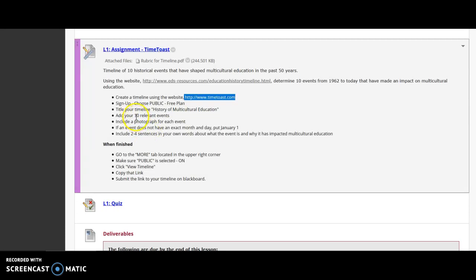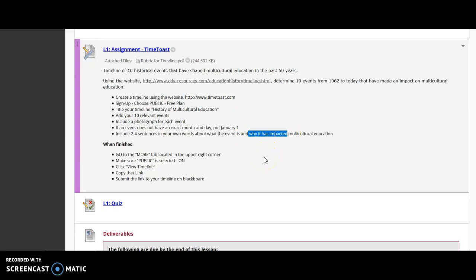Please make sure that you have at least 10 events, a photograph for each, and a date. And it definitely has to have a summary of 2 to 4 sentences for each event that has impacted multicultural education. Please do not just give a summary of the event. Please make sure you state why it has impacted multicultural education.